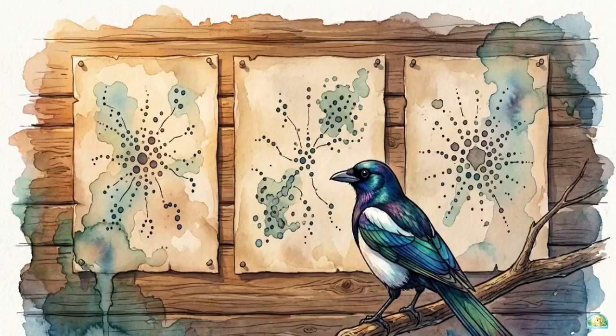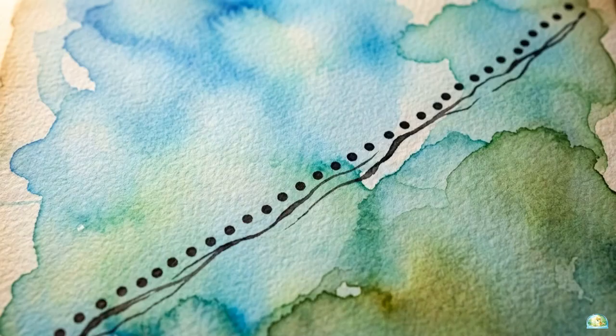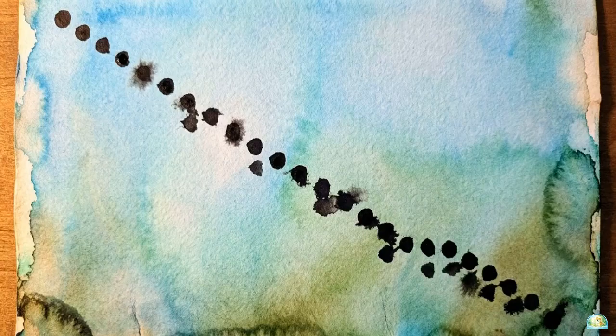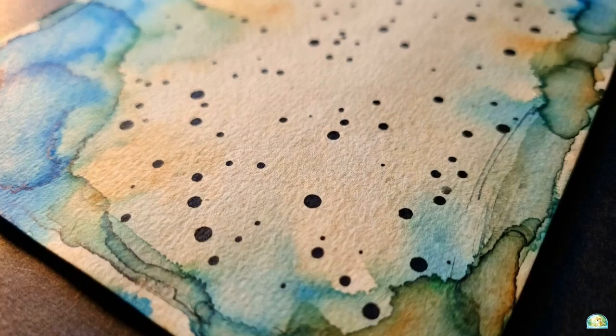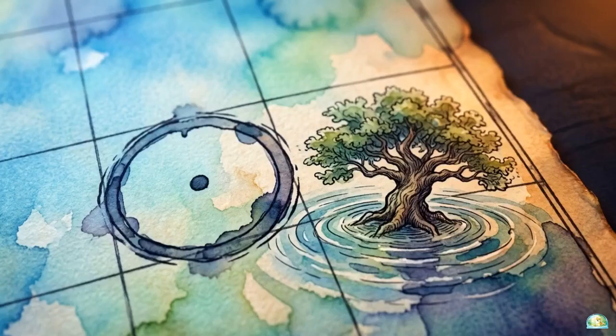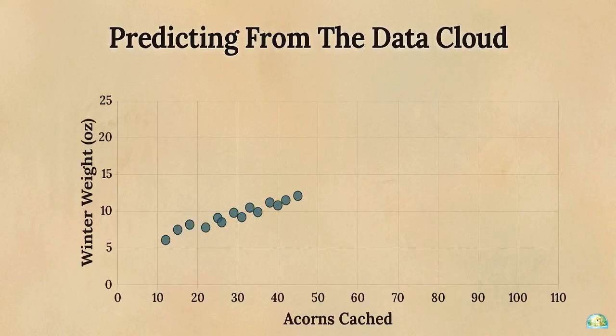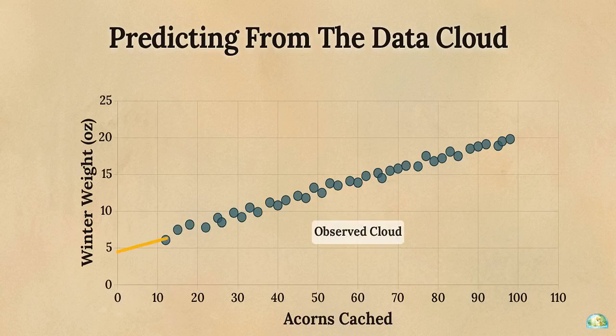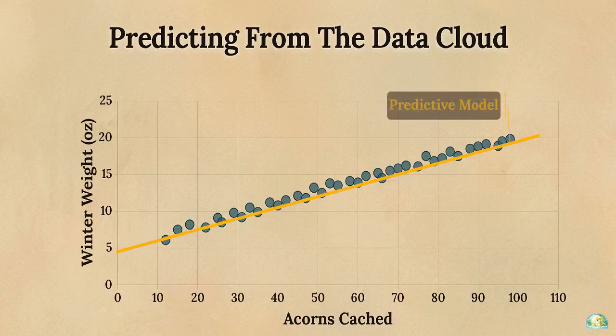Look closely at the shapes. A rising cloud means positive association, a falling cloud means negative, and a shapeless scatter means none. One dot equals 2 inseparable facts, and the outliers that break the pattern demand rigorous investigation, not an eraser. This chart shows us exactly where this analysis goes next. Once you confirm the directional shape of a data cloud, you can lay a straight mathematical rail directly through its center and use it to predict the future.